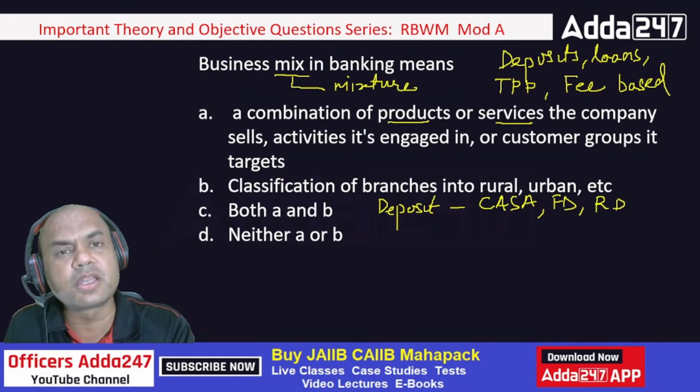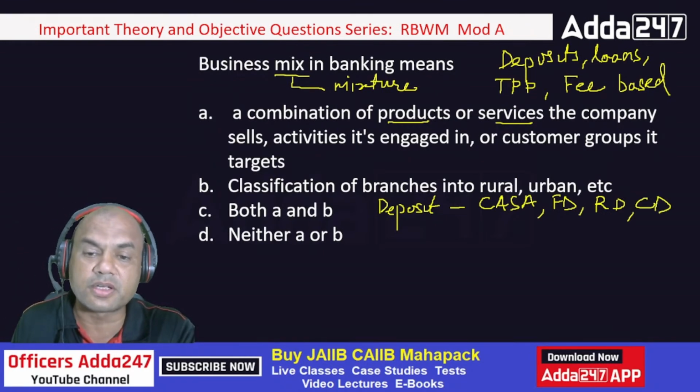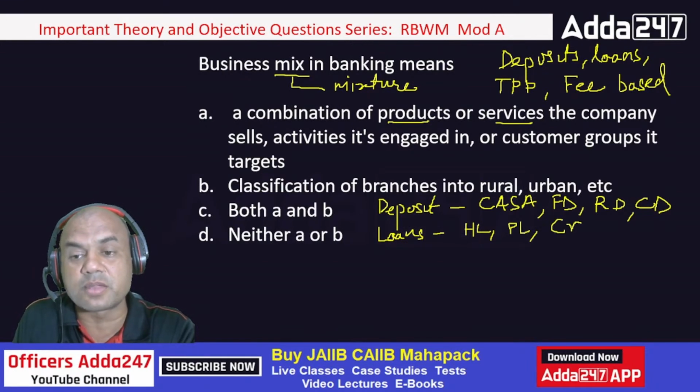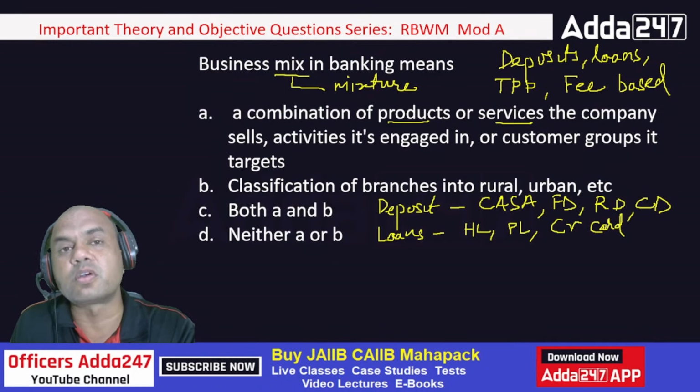These are the four main deposit products. Nowadays we have CDs also, certificate of deposit. Loans: home loan, personal loan, and credit cards. Credit card is also a type of loan only. So these are all known as the product offers.